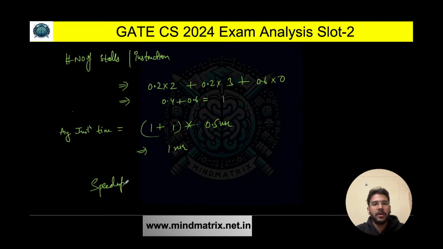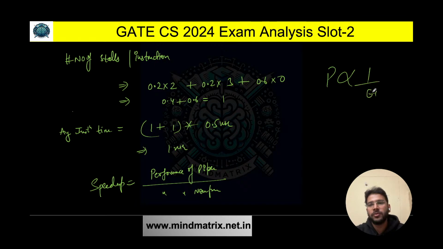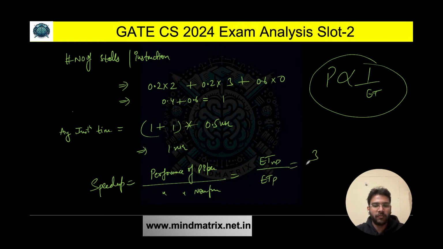So speed up is going to be what? Speed up is the performance of a pipeline processor divided by the performance of a non-pipeline processor. What is performance? Performance is inversely proportional to the effective time. So we take the inverse: effective time for non-pipeline over effective or average instruction time for pipeline. For non-pipeline it was 3 that we calculated. For pipeline it is 1. So finally the speed up you are going to get is 3.